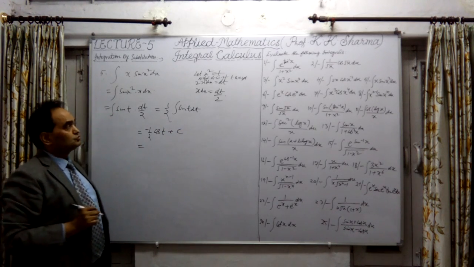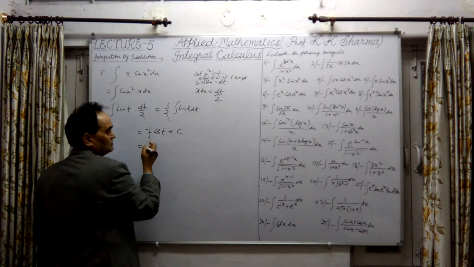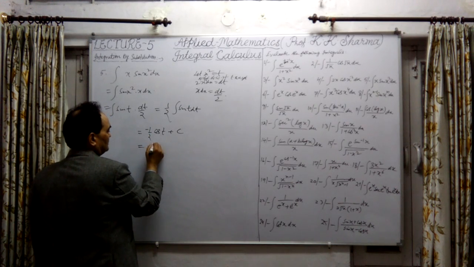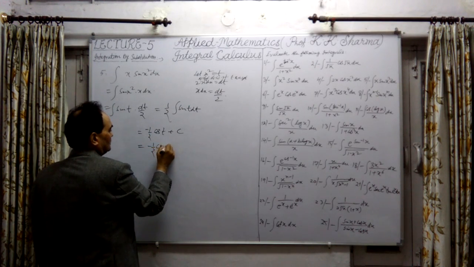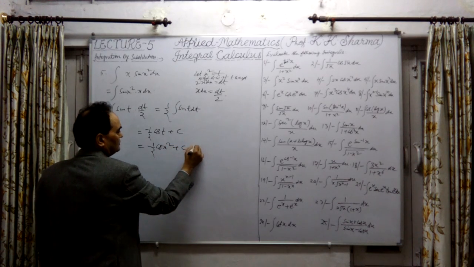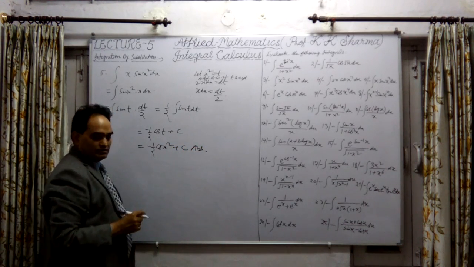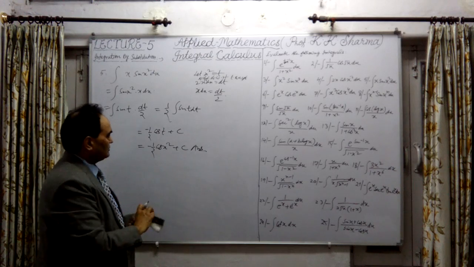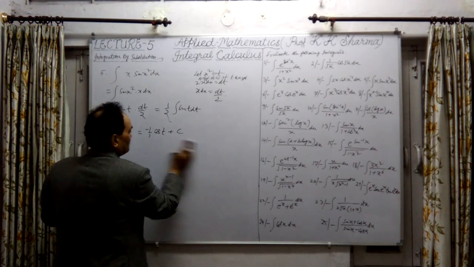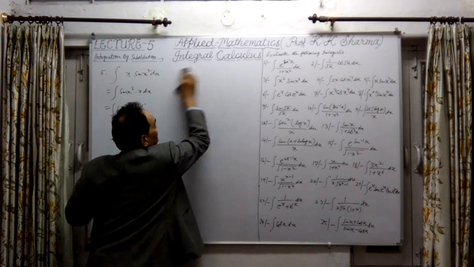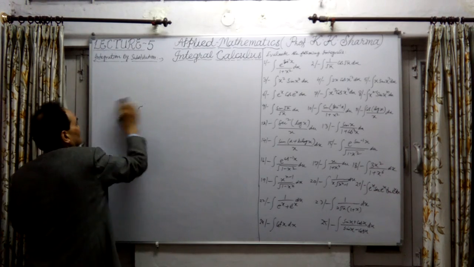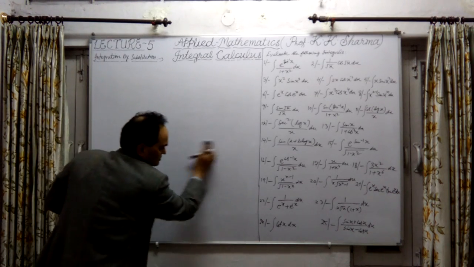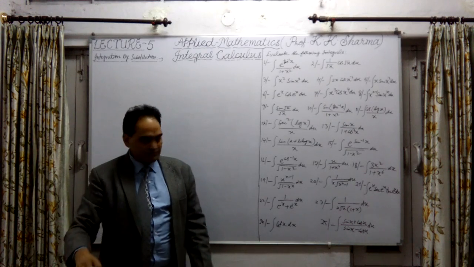Now t is to be replaced by the original variable. This is minus half cos x square plus constant of integration. This is the answer here. The final answer is this. This is how we have solved these questions. Let me solve all these questions so that one can get practice of this.